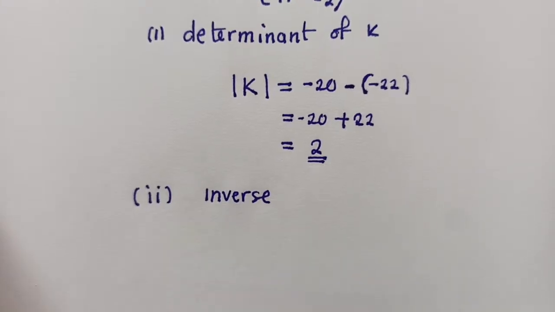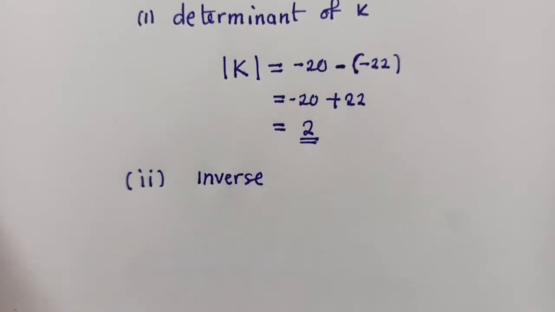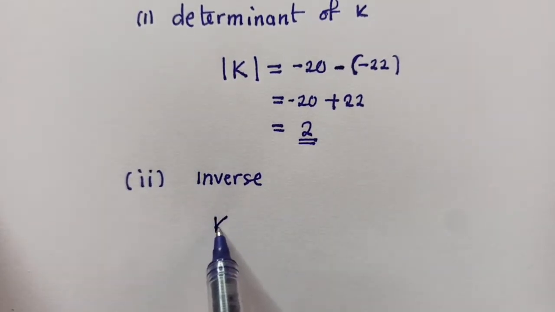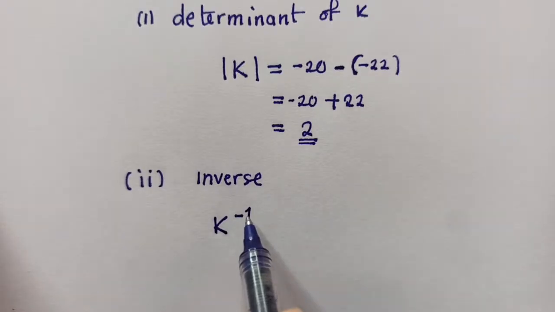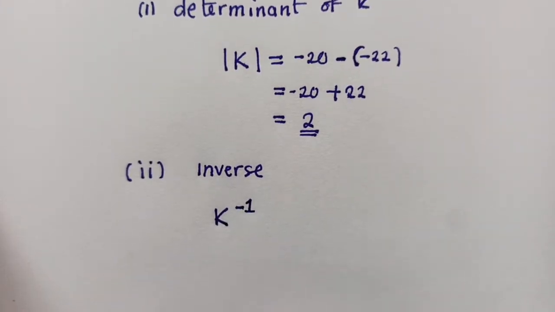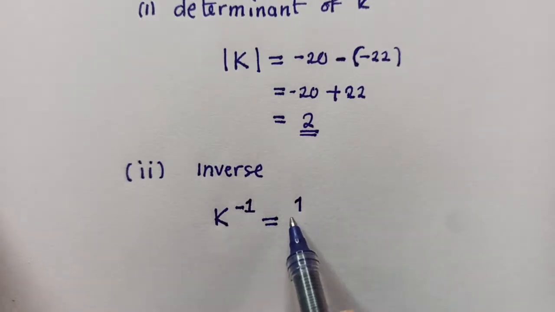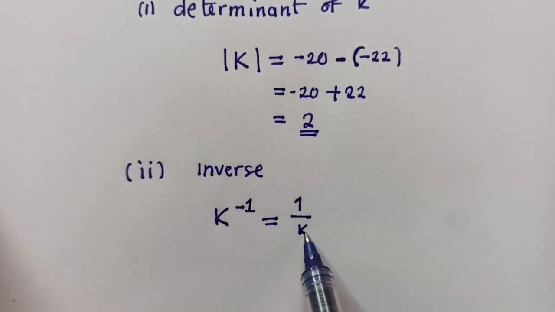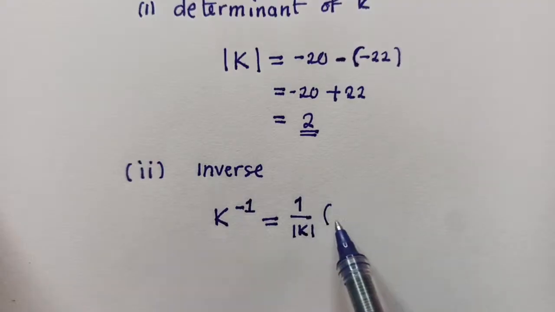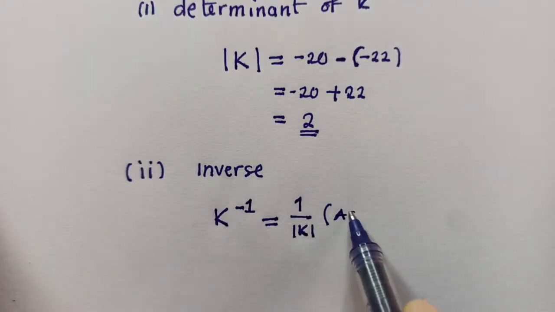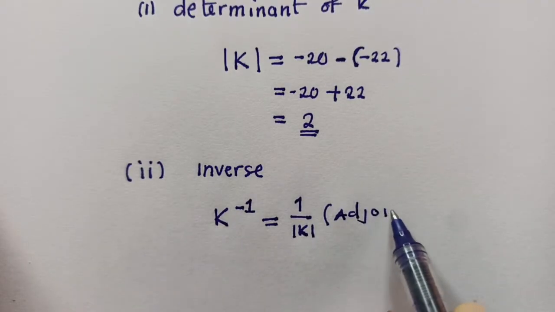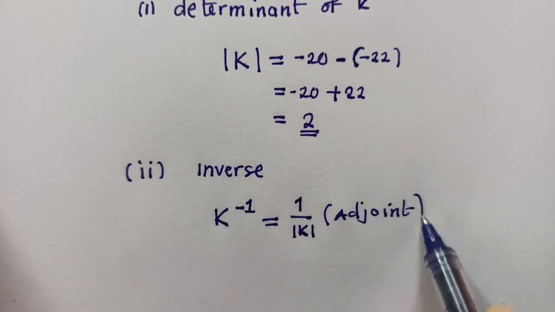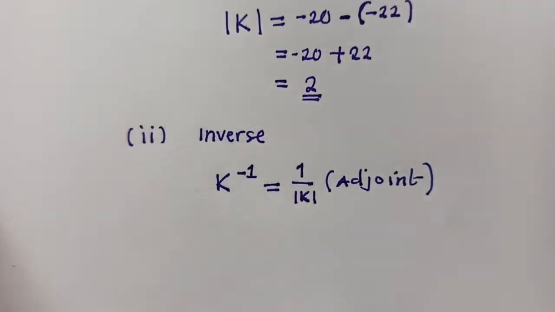So for the inverse, that's number 2. You're just going to say K power negative 1. In case you don't know, inverse is power negative 1. That's what it means, inverse. You're going to say equal to 1 over the determinant of K multiplied by the adjoint. Okay, so this is how you get to find the inverse.